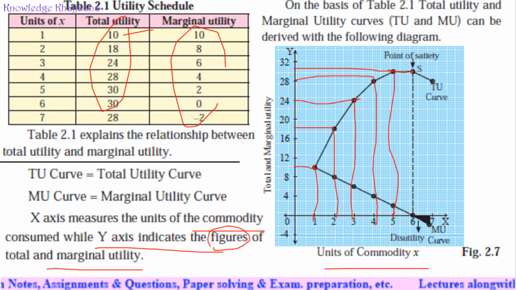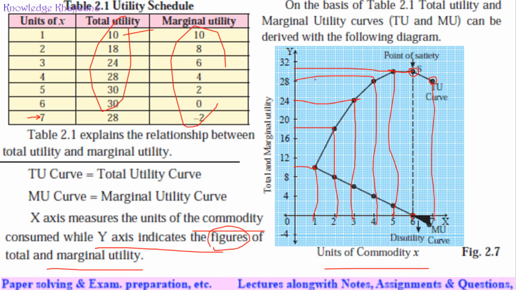That is called the point of satiety. Satiety means 100% satisfaction level. Now even after that we continued drinking water. When we drank the seventh glass of water, the total utility declined. Decline means decrease. It came down to 28.